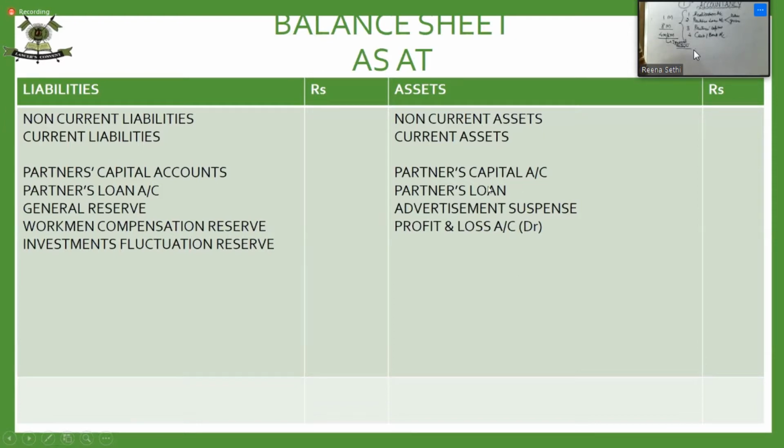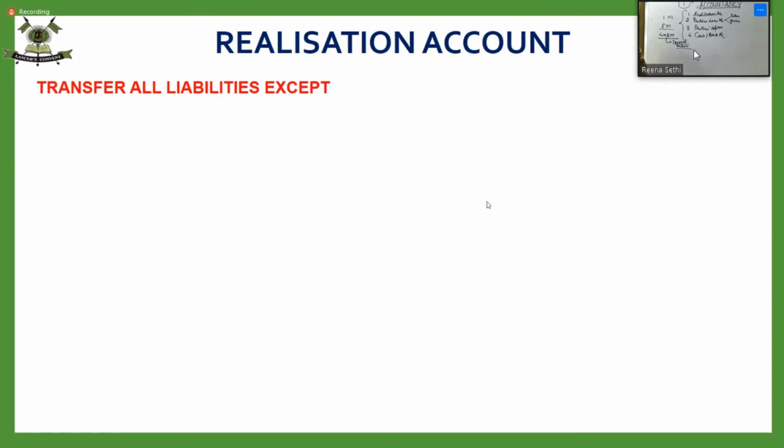So as we studied the treatment of all these items in partner admission and retirement, we have to study the treatment of all these in dissolution as well, that is, what is to be done with these reserves, assets and liabilities. Fine. But I have divided this: external liabilities I have written on the top and the internal after a gap. So first of all, we are going to transfer all the liabilities.